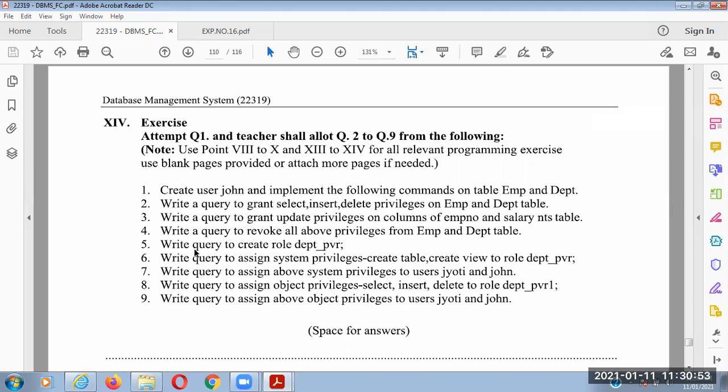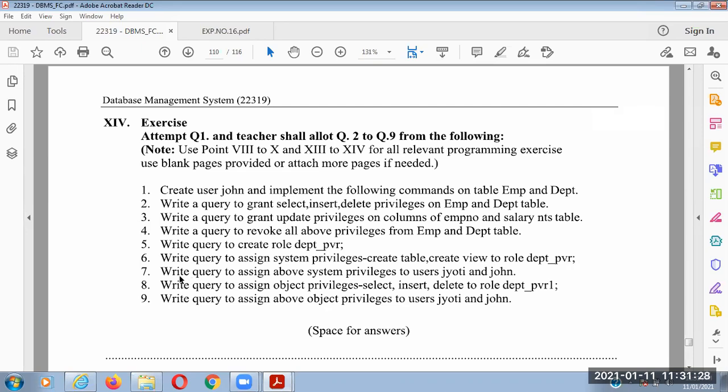Then fifth answer, write a query to create a role DEPT underscore PVR. So create role DEPT underscore PVR will create the role. Now we can assign a permission to that role. Then grant create table, comma, create view to DEPT PVR. So the create table and create view permissions are assigned to the role DEPT. Okay, so it is similar to the above exercise.